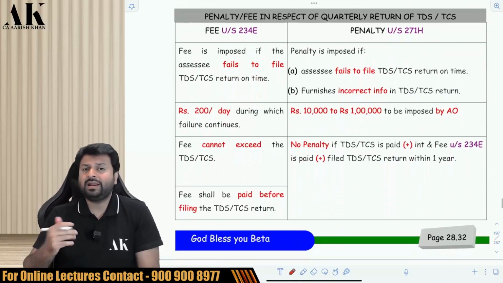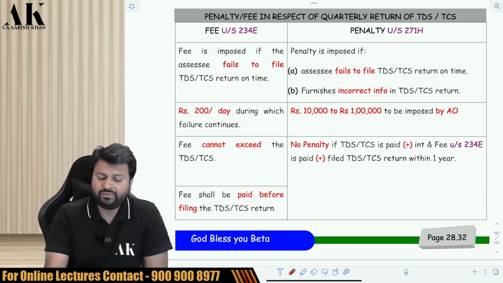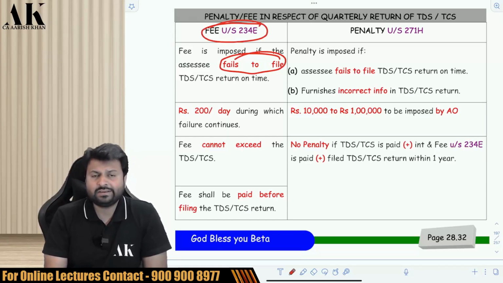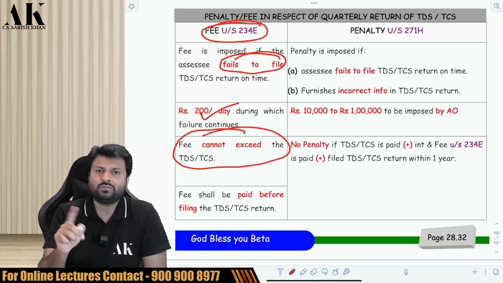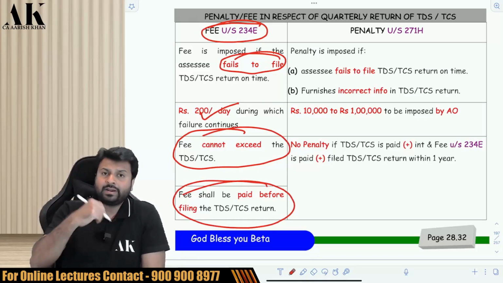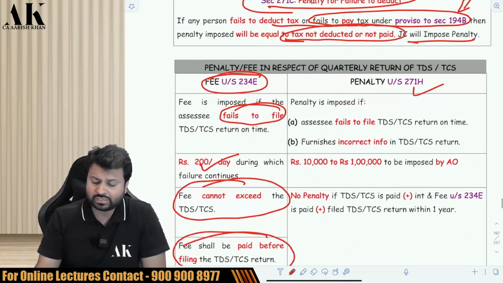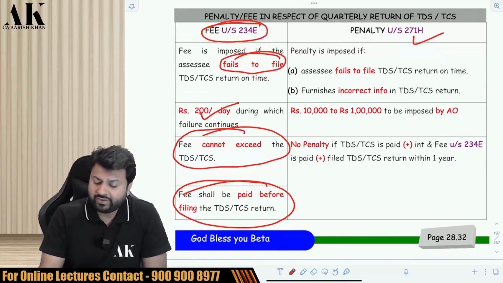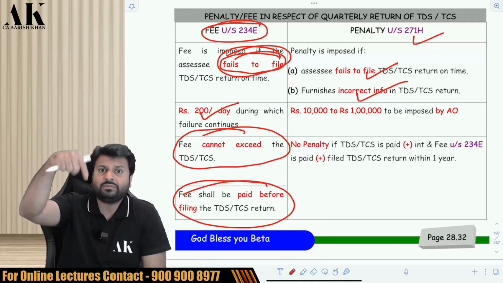What is the penalty and the fee for late filing of TDS and TCS return? If you fail to file the TDS and TCS return on time, then there is a fee under 234E, which is equivalent to 200 rupees per day during which the failure continues, but that fee cannot exceed the TDS and TCS amount. It will be maximum equivalent to TDS and TCS amount, and that fee shall be paid along with the filing of TDS and TCS return. But along with that, there is one more consequence, which is under 271H. Sir, what is 271H? 271H talks about failure to file the TDS return on time, which is same as this, or failure to furnish correct information in the TDS return.